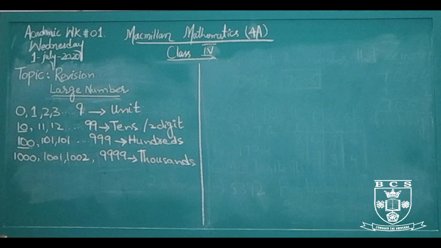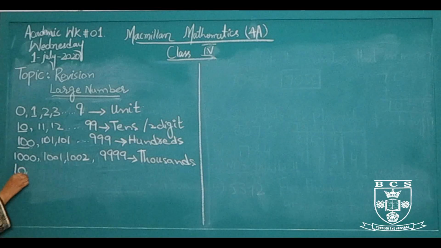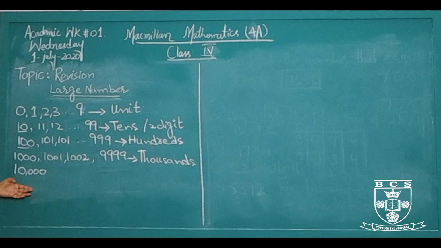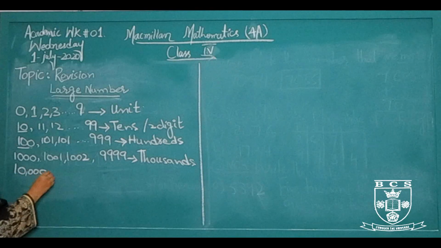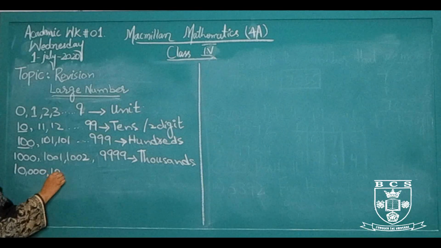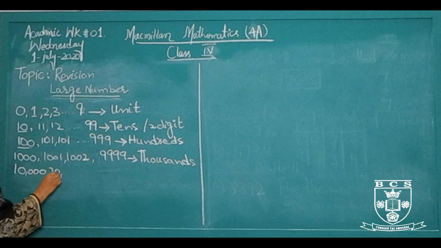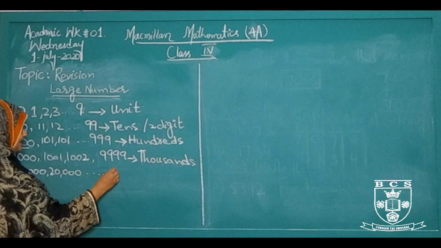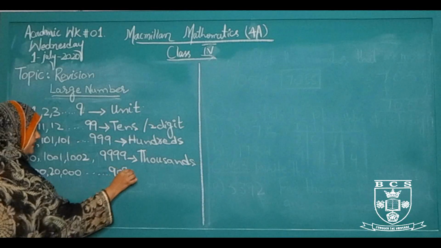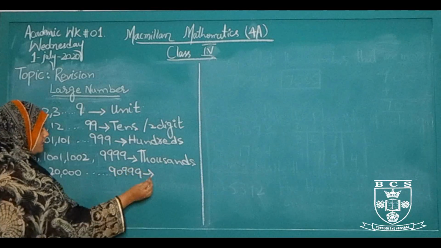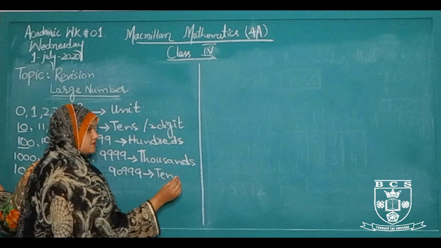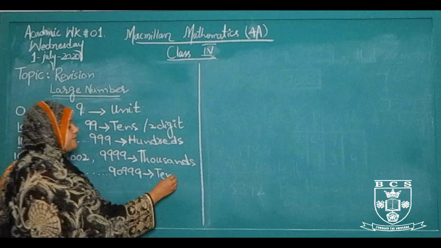When we add 1 to 9999 it makes 10,000. 10,000 is the origin of the five-digit numbers. 10,000, 20,000 till 99,999. These are called ten thousands or 5-digit numbers.